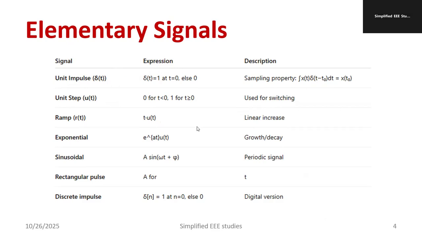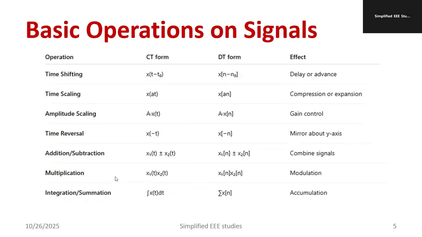It is linearly increasing. If I talk about exponential signal, e to the power minus at u of t, growth and decay will be happening for the exponential signal. If I talk about sinusoidal signal, A into sine omega t plus phi, it is a periodic signal. If I talk about a rectangular pulse, it will be like a constant amplitude A for the duration t. Then discrete impulse signal, delta of n is equal to 1 at n equal to 0. For other conditions, it will be 0 only. Like a description, it's a digital version.